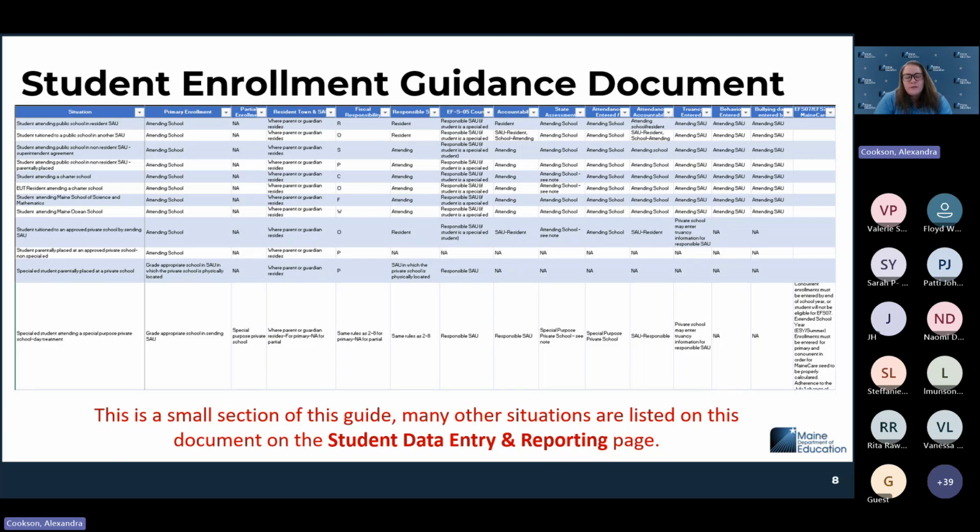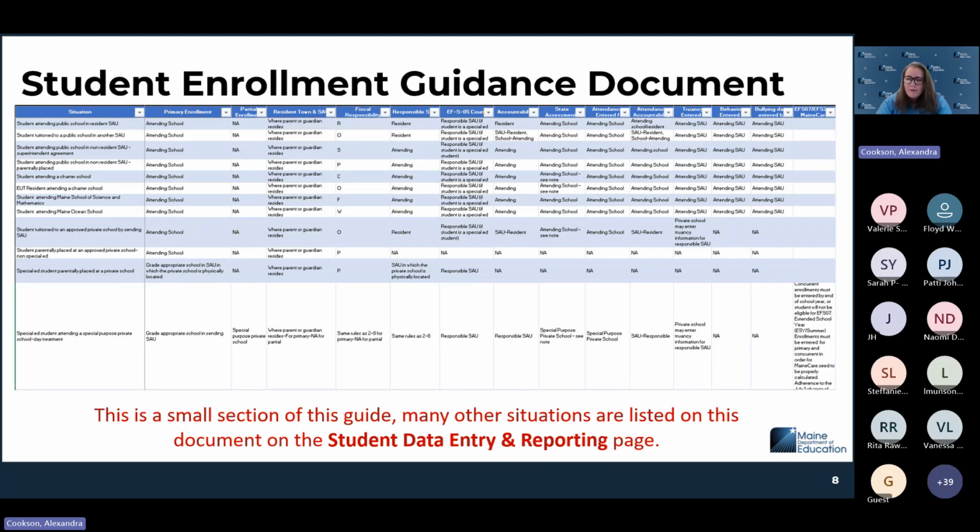We have quite a few resources on our website. One of the most robust resources that we have is our student enrollment guidance document. This page outlines multiple situations for enrollment. I believe we have a little over 40 on that page, or maybe close to 40, that outlines all of the enrollment requirements for a student.